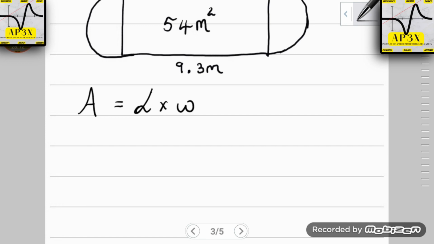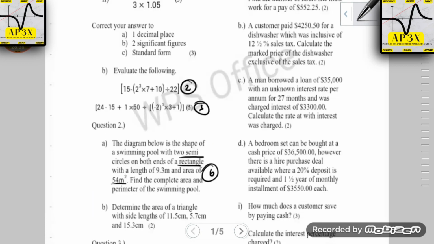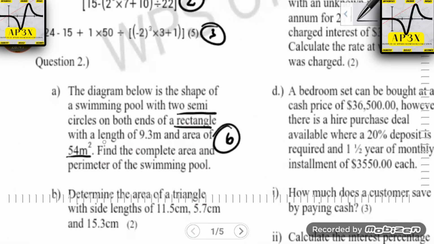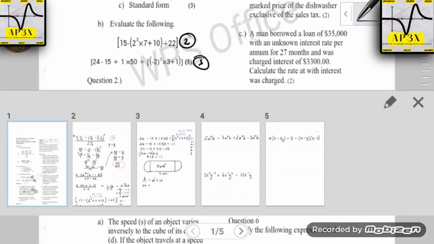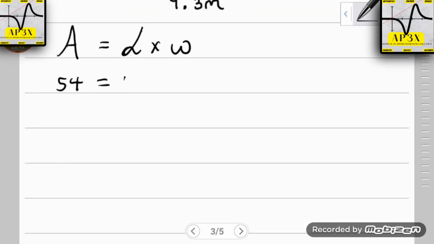You can't really do anything else, because the first thing that was mentioned is that the rectangle has an area of 54 square meters, pardon me, and a length of 9.3. So therefore I know already that A is in fact 54. If we go back and look carefully, the question says here the length is 9.3, so already I know that L is 9.3. Nothing was mentioned about the width.